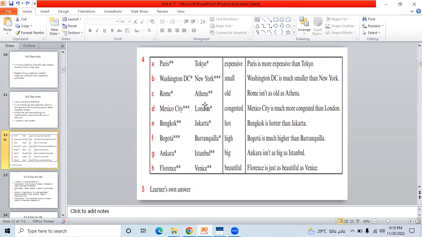You can see B is Washington, D.C. and New York. Washington, D.C. is much smaller than New York. Rome and Athens: Rome is not as old as Athens. Mexico City and London: Mexico City is much more congested than London. Then you can see Bangkok and Jakarta.